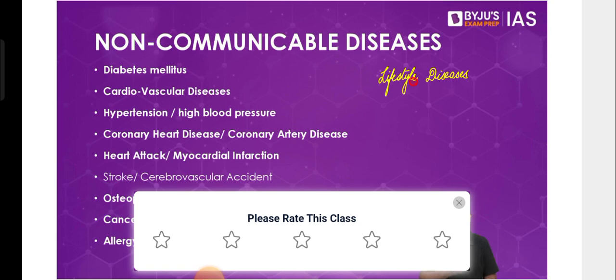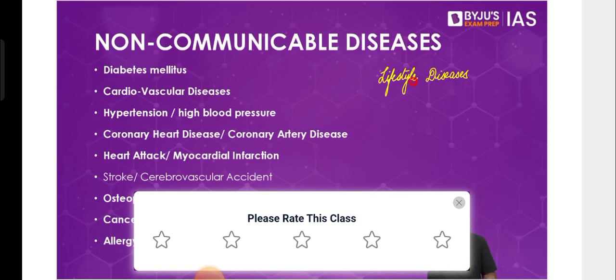Many of these are related to our incorrect lifestyle, whether it is about your eating habits, your sleeping habits, the way we maintain our lives, or the stress that's there in our lives. There are many such reasons that can lead to a lot of non-communicable diseases. What we have seen is that the number of cases of non-communicable diseases has been rising. Some of these diseases that were only seen in people who were very old, above 50, 60, 70 years of age.